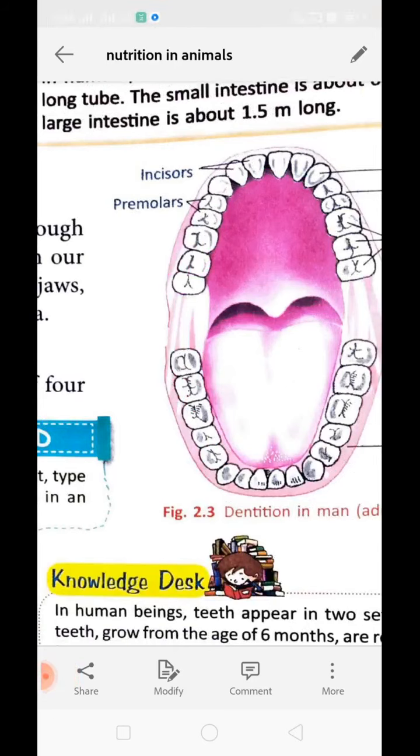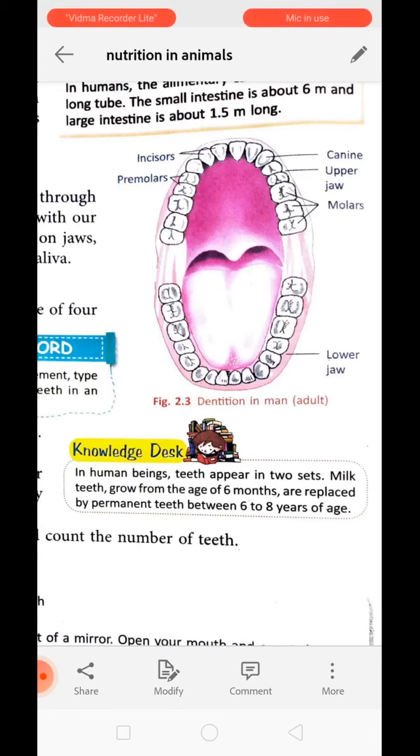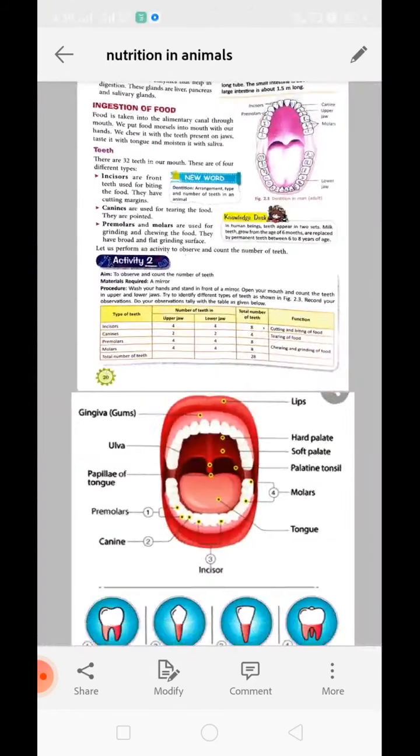Once it is replaced by the permanent set of teeth, initially the child has 28 teeth, which later on become 32 by the development of wisdom teeth. Clear?